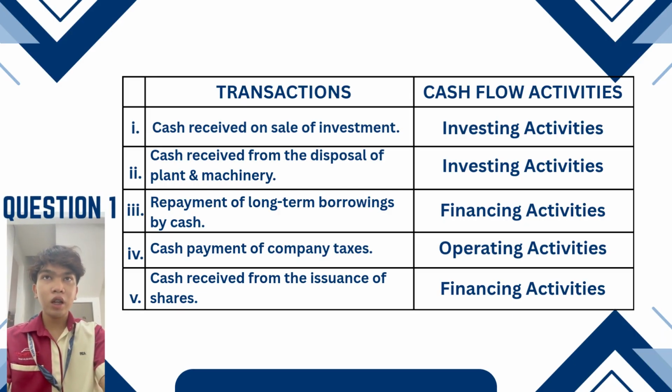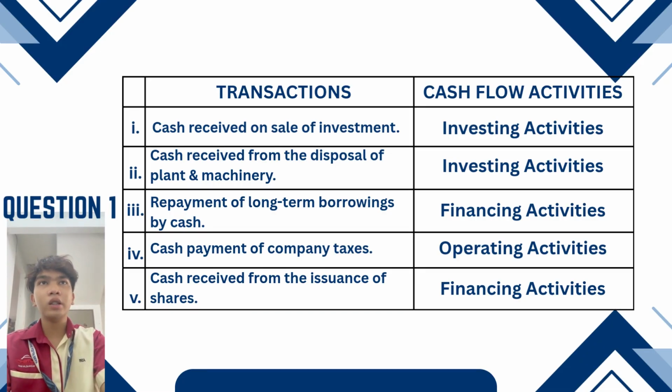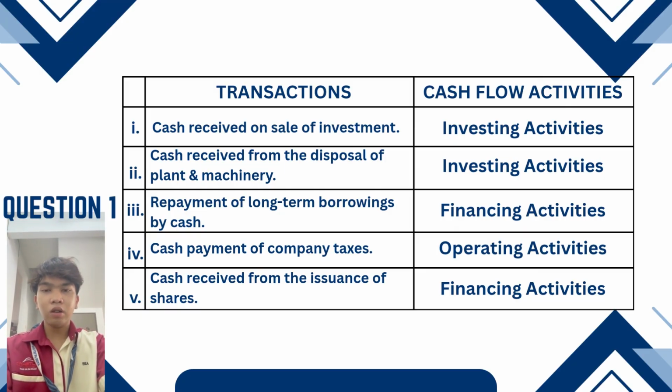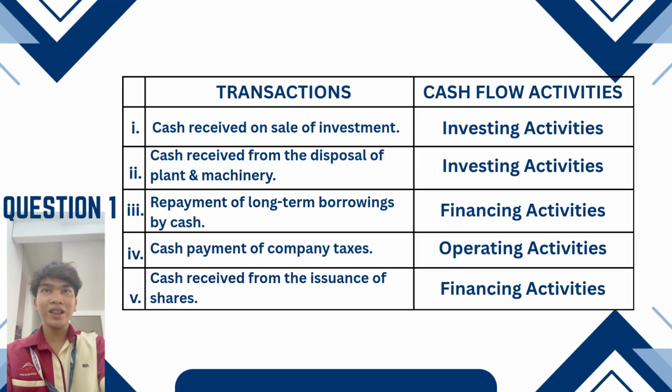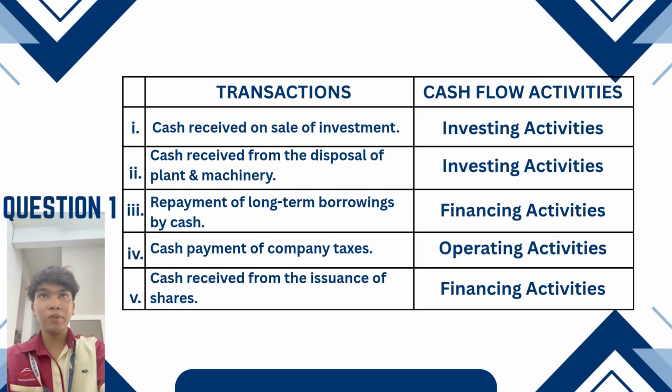Okay, first of all, I want to explain question one. The first one is cash received on sale of investment, and the answer is investing activity. After that, number two is cash received from the disposal of plant and machinery. The answer is investing activity. And the third one is repayment of long-term borrowing by cash, and the answer is financing activities.